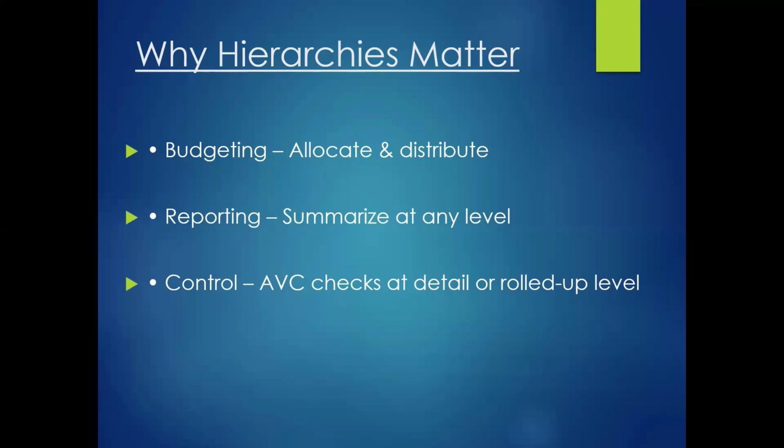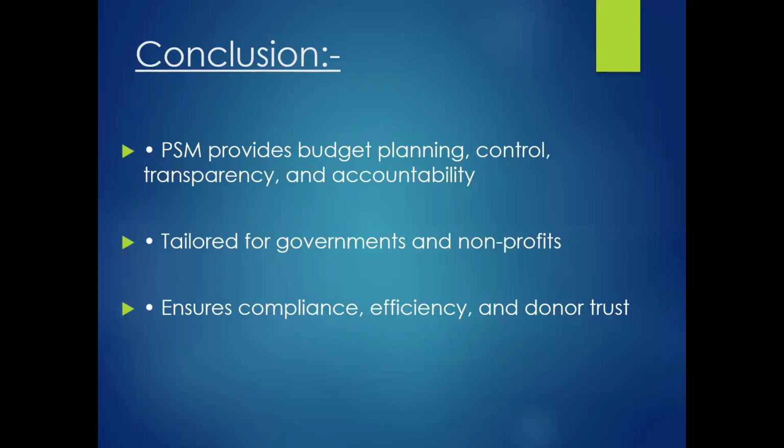Then the reporting will help us do reporting at a summarized level. Through this, we can also do the availability control, at a detailed level and at a roll-up level. The conclusion of PCM is that it provides budget planning, controlling, transparency, and accountability.